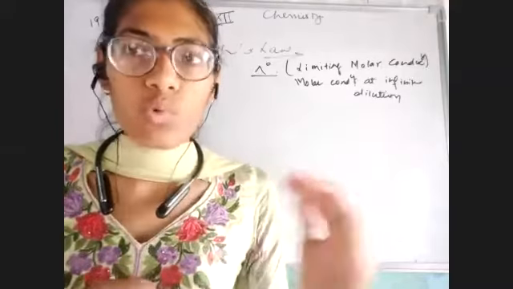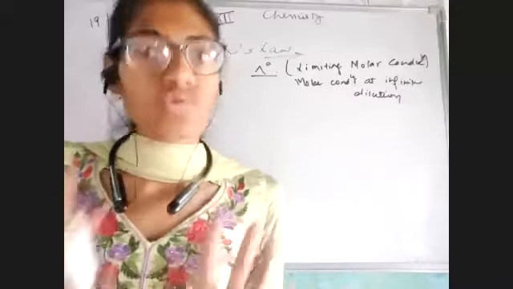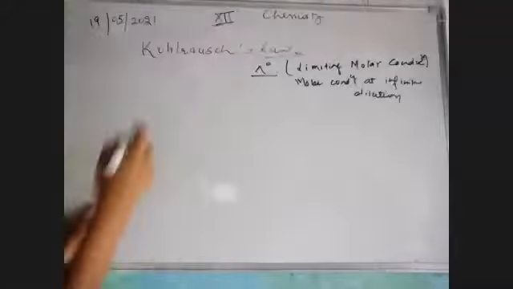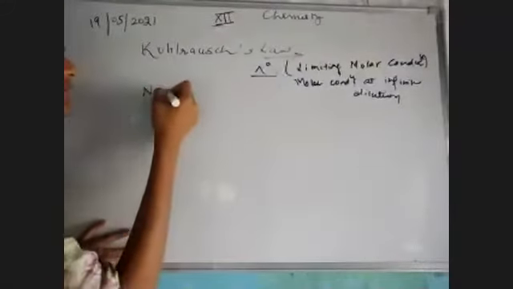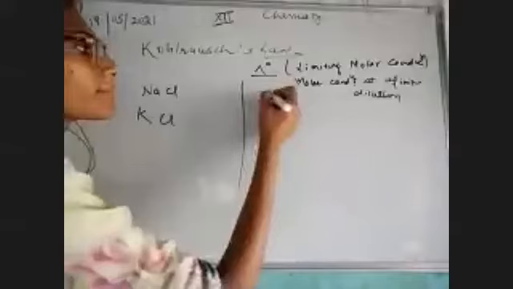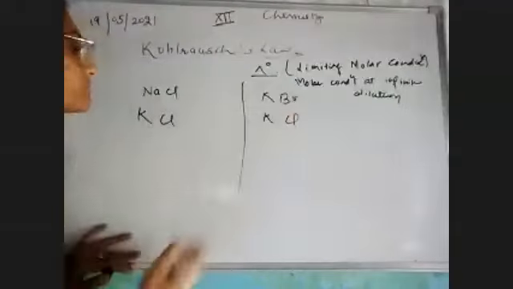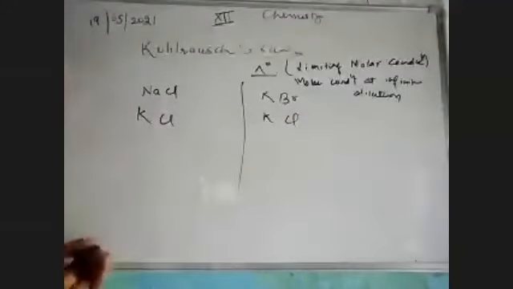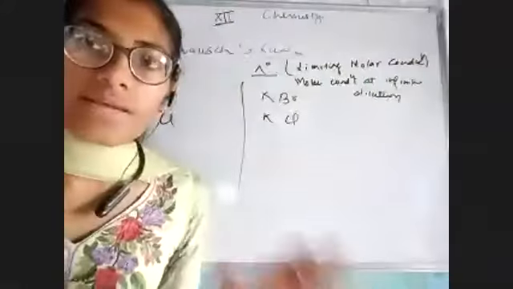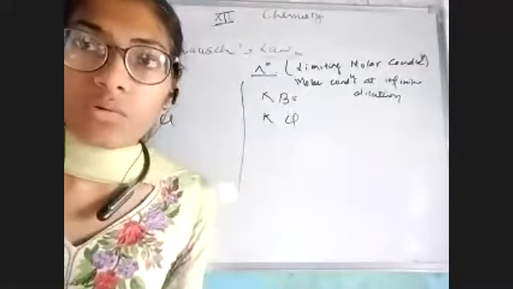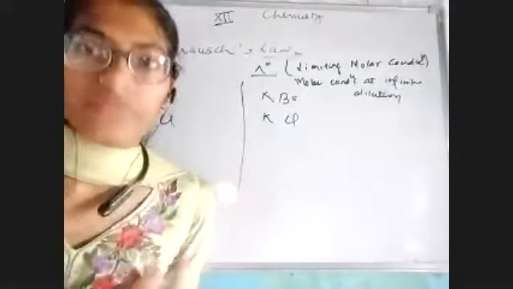He took two or three more examples of very strong electrolytes. For example, NaCl, KCl, KBr. He calculated the value of lambda naught and found out the difference.